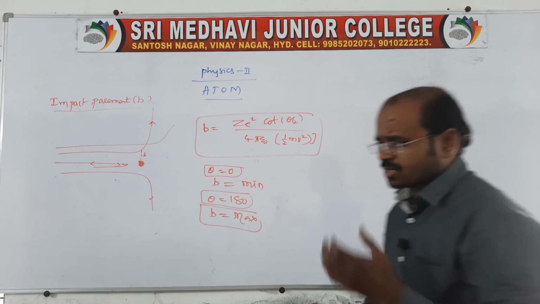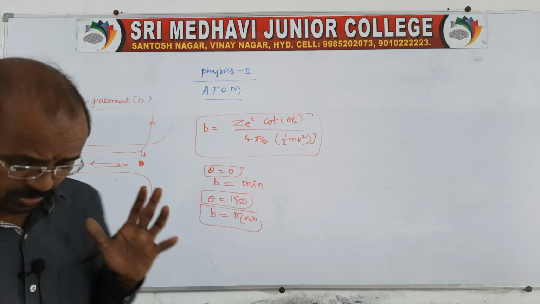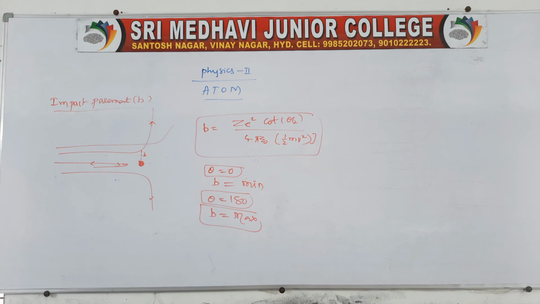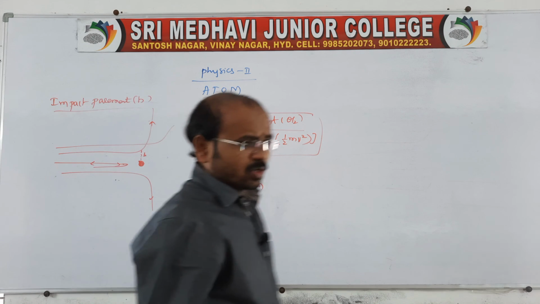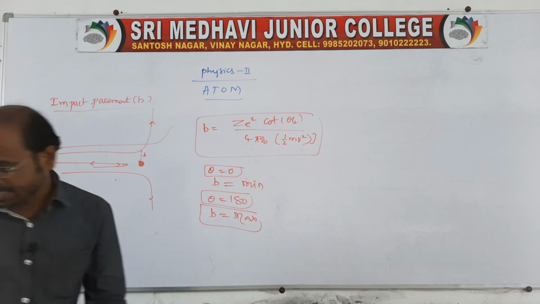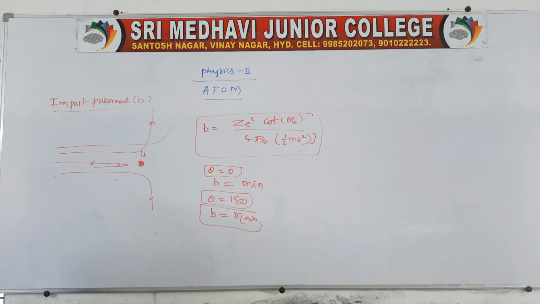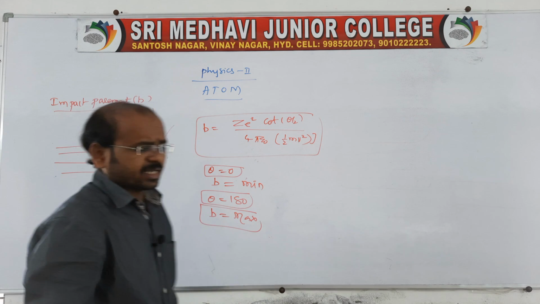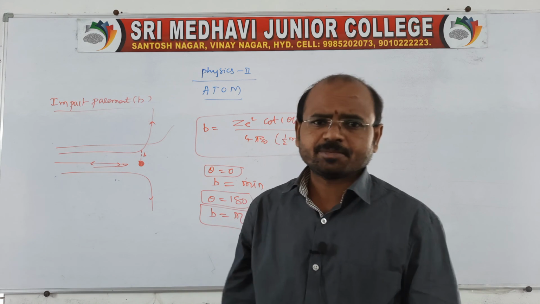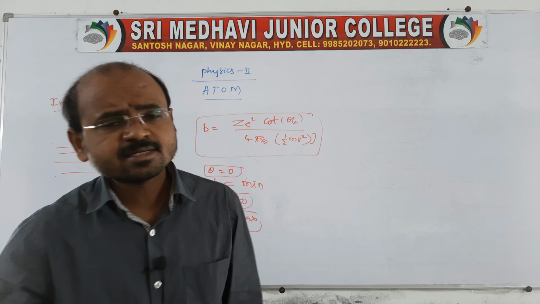It is all related to the Bohr atom and Rutherford atom model, is this all clear? Here it is about atom models, go through this and we will see the continuation, about the other models also. Before that I will tell you one thing: electron orbits are there, and if you know atomic structure perfectly, then we can perform better in this chapter. We will see in the next class. Thank you very much.